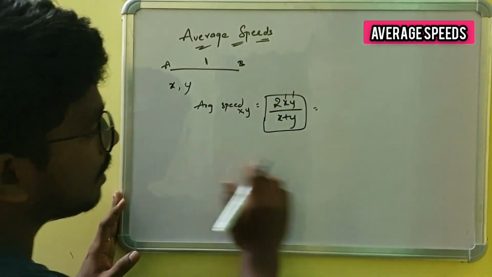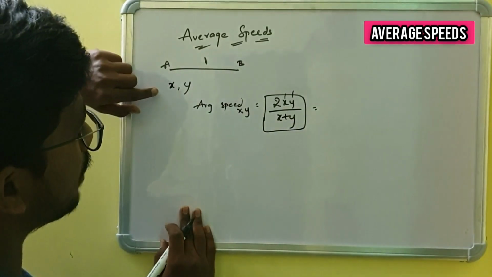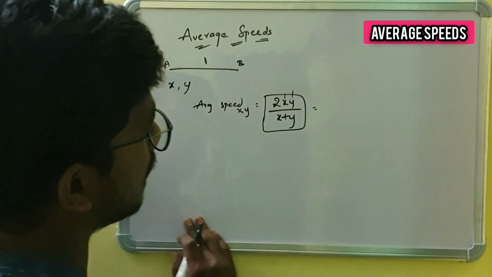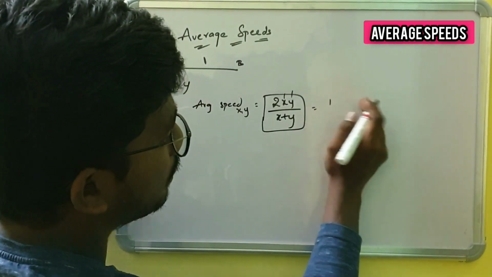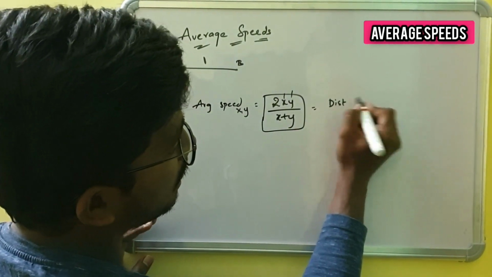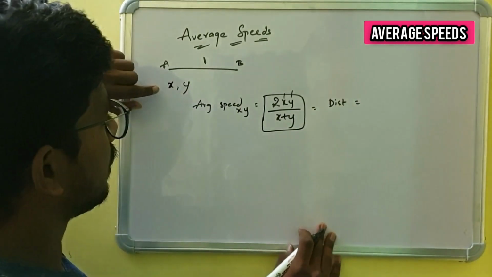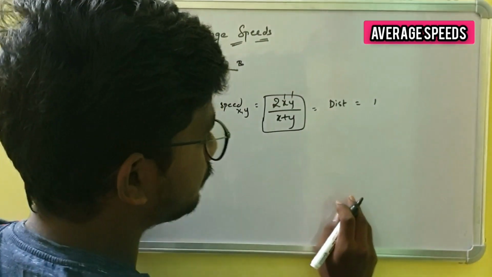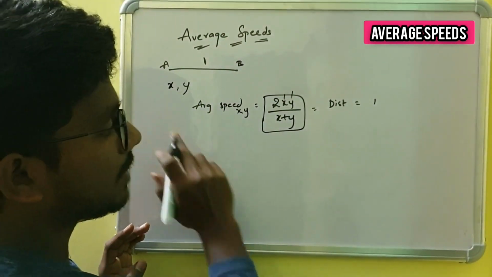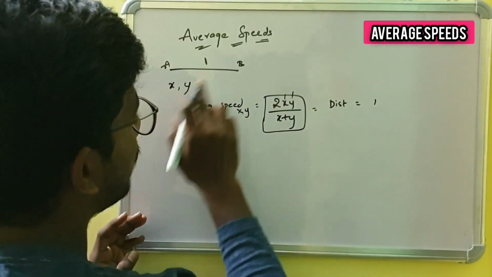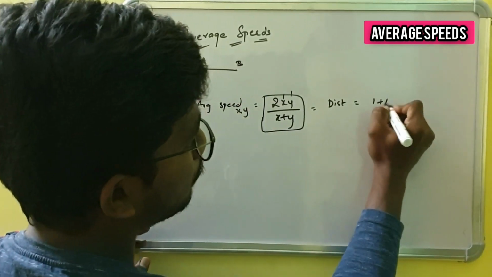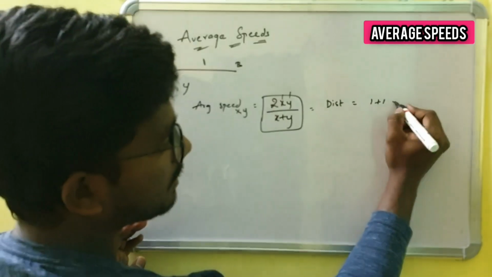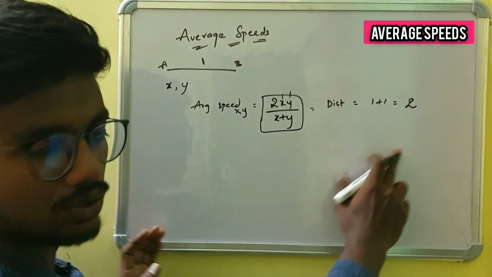The distance traveled by car 1 with a speed of x kilometers per hour is 1. By the same, for car 2 the distance traveled is 1 part. So the distance traveled by those two cars is 2.